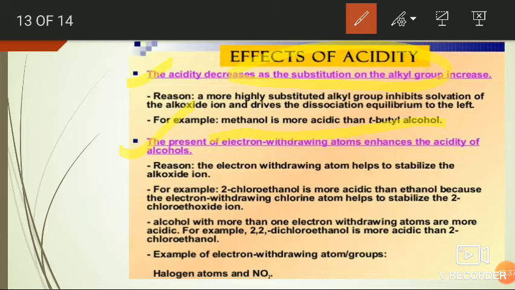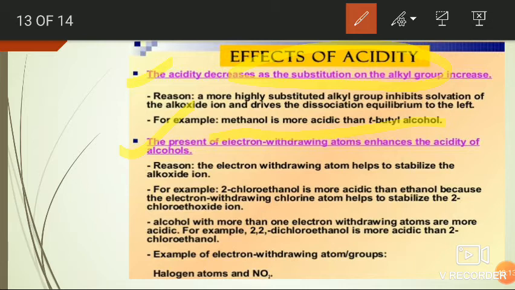If the alcohol or phenol contains more electron withdrawing groups, then the acidity of the alcohol or phenol increases because the electron withdrawing groups withdraw the accumulated negative charge on the oxygen atom.